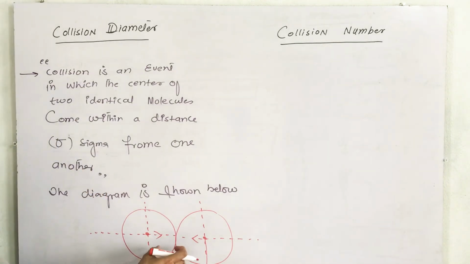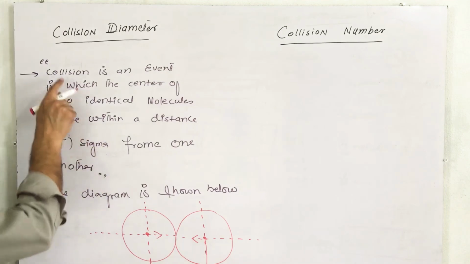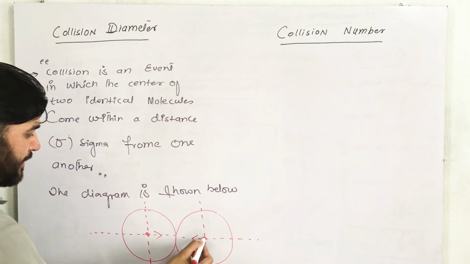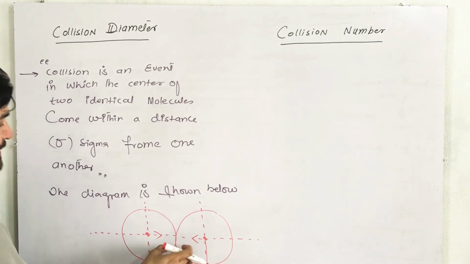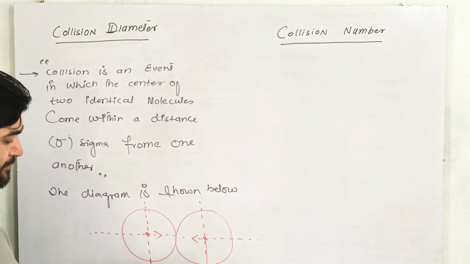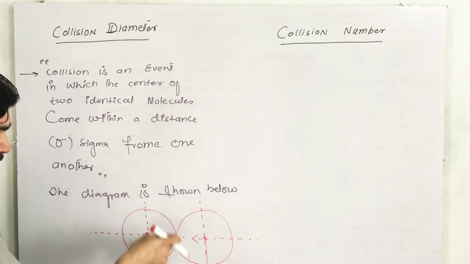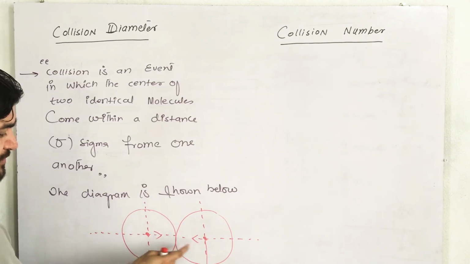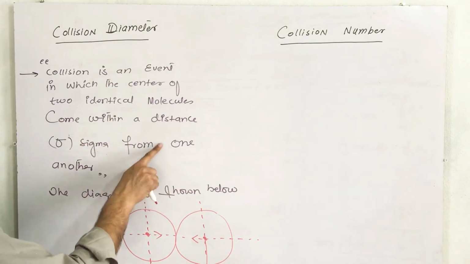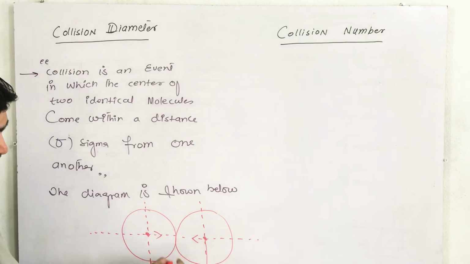See, collision is an event in which the center of two identical atoms or molecules come within a distance. This is the center of one, this is the center of the second. This is the maximum distance between them. No other molecule can come between them, so this is the maximum distance between these two molecules. So within a distance sigma from one another, this distance sigma is called the collision diameter.